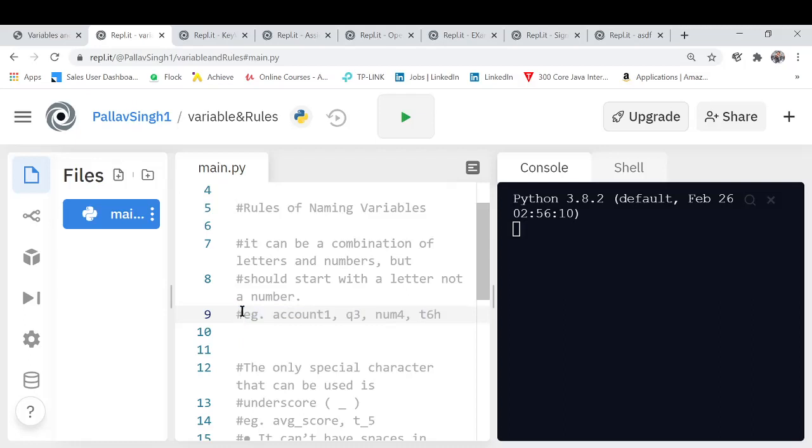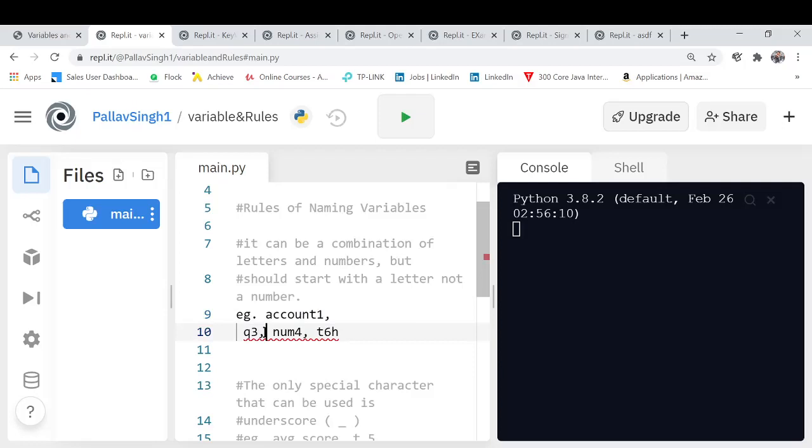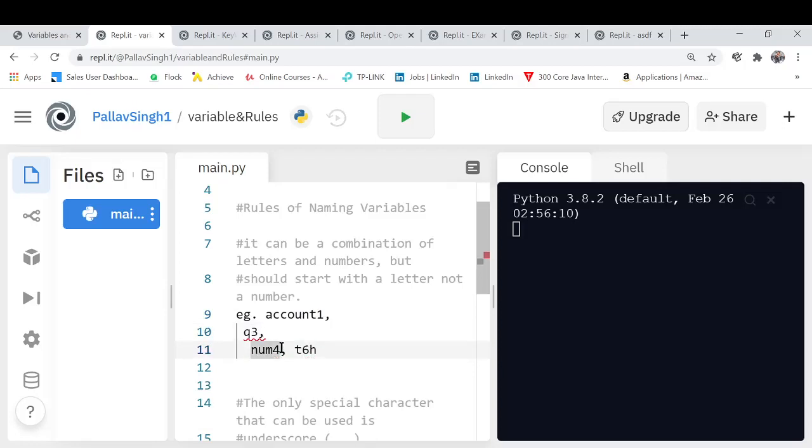If I take an example, let's say count1, that's valid. Q3, that's also valid because the number comes after the letter. But if I write 12 before the variable name, this becomes invalid. That's not a valid variable. Or if I write 23num4 as a variable and put a value 10 into it, that also is invalid. A number can't come before letters. So basically these were examples for the first point.